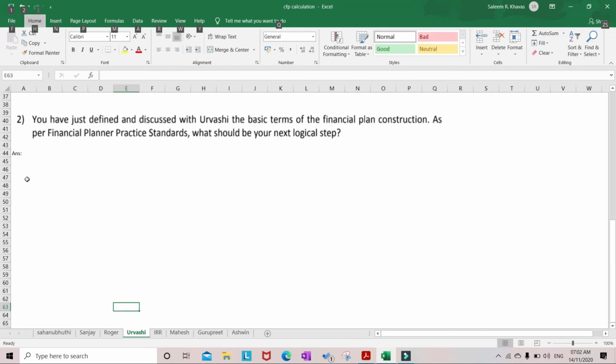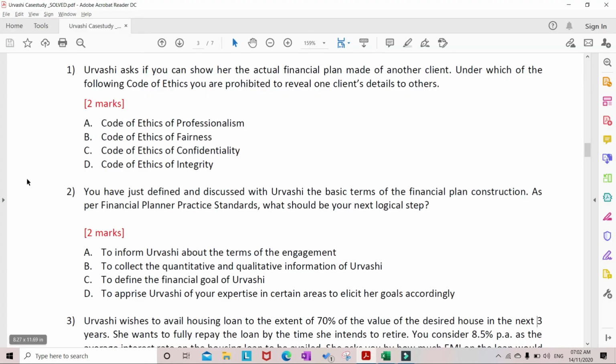Let us see the second question. You have just defined and discussed with Urvashi the basic terms of financial plan construction. As per financial planner practice standards, what should be your next logical step? The options given are to inform Urvashi about the terms of the engagement, to collect the quantitative and qualitative information of Urvashi, to define the financial goal of Urvashi, to apprise Urvashi of your expertise in certain areas to elicit her goal accordingly.